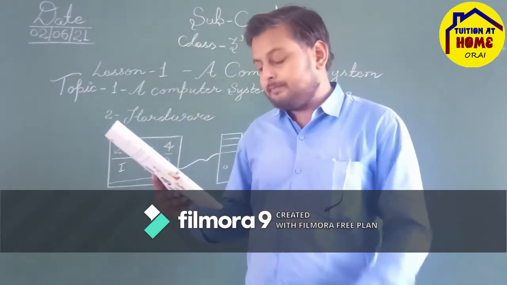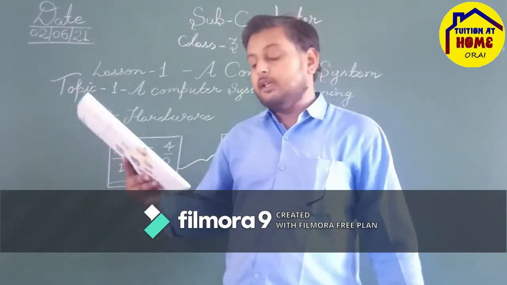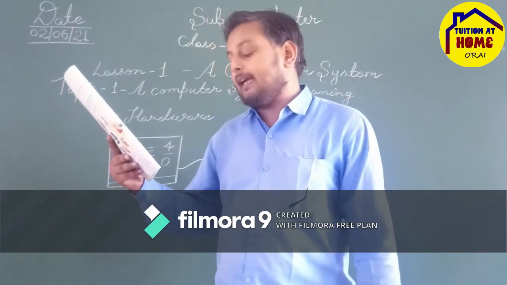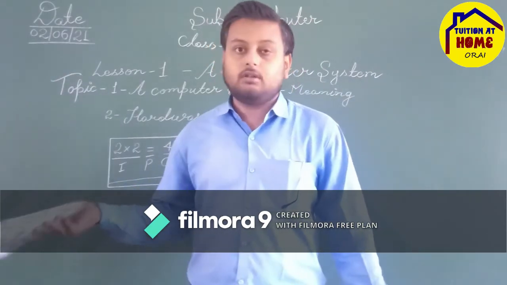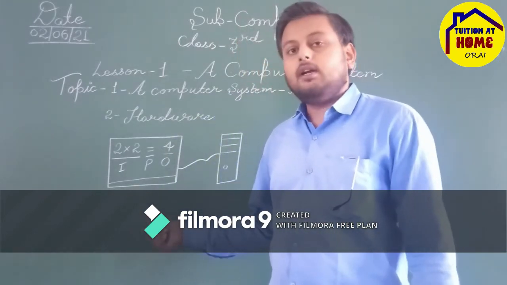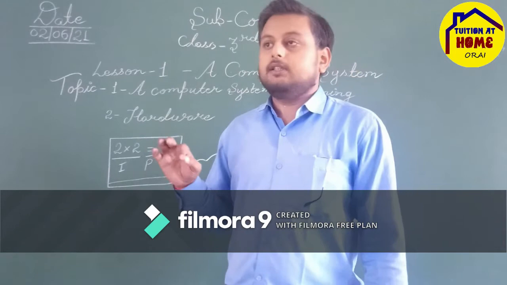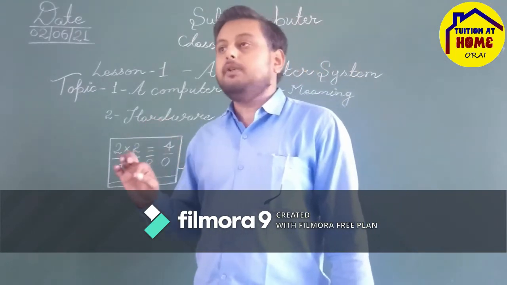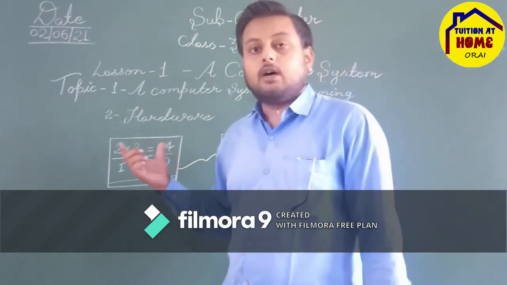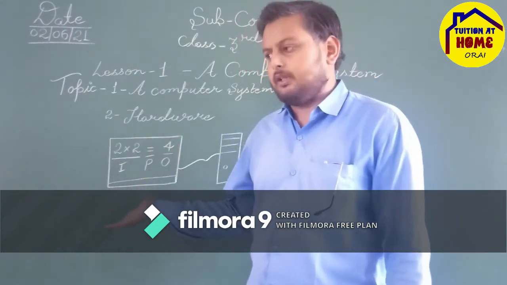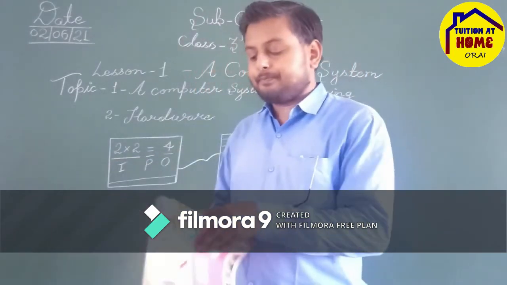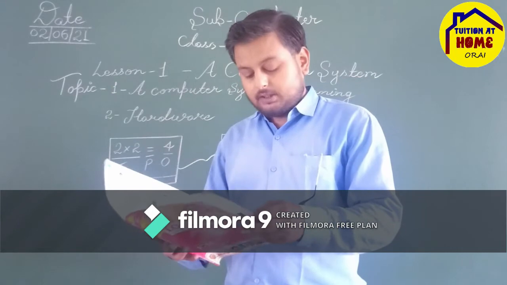Okay, now after that, the ALU. So what is that ALU? This unit performs all arithmetic calculations like addition, subtraction, multiplication and division. ALU is the arithmetic and logic unit. Okay, this part of the CPU, this part of the processor, handles all the calculation like basic operations: subtraction, addition, division and multiplication. Okay, turn the page, and the page number is 8.